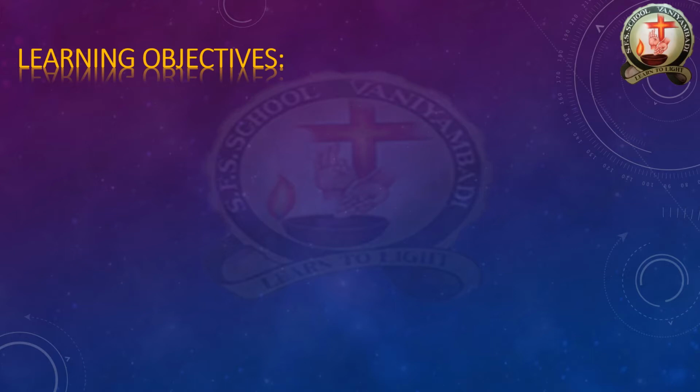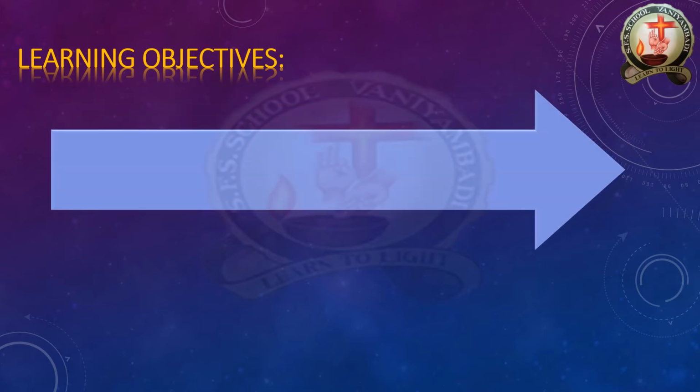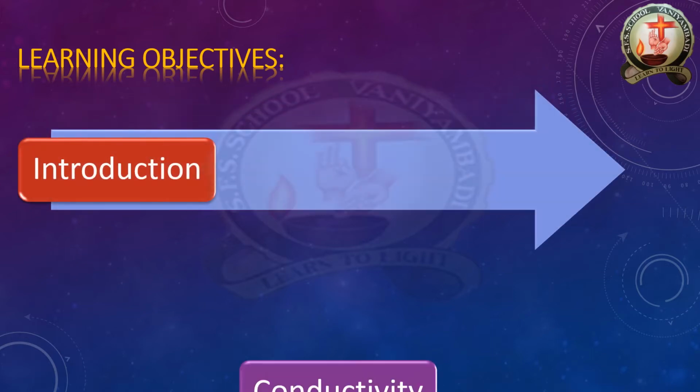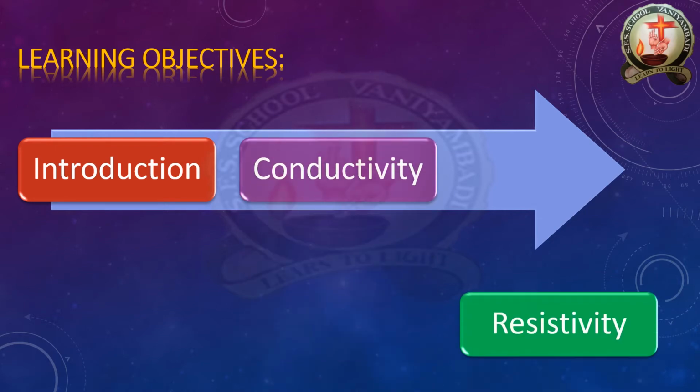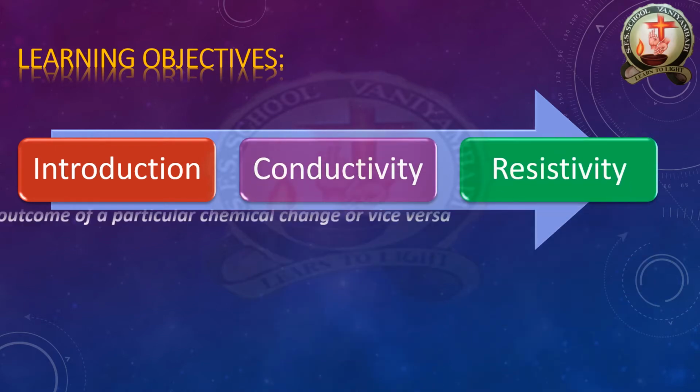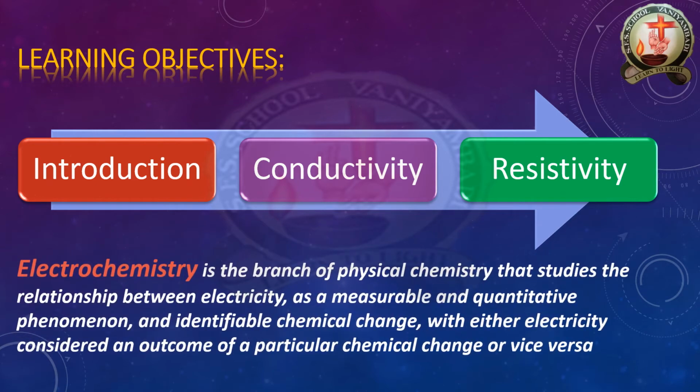So in this lesson we learn about conductivity and resistance, how they conduct energy and convert it from one form to another. First, the introduction, second conductivity, and third resistivity. Let me give a small definition of electrochemistry.